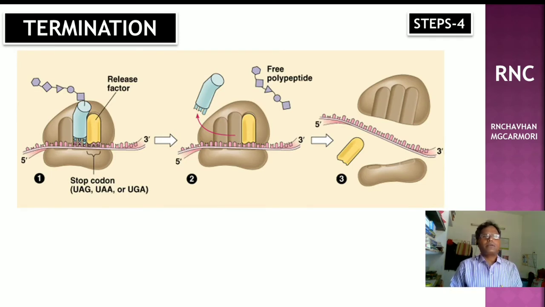For the stop codon, there is no anticodon on the mRNA.